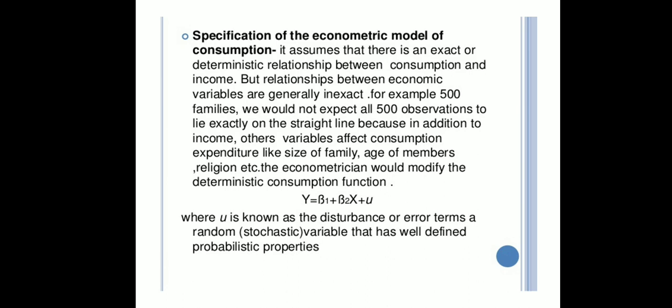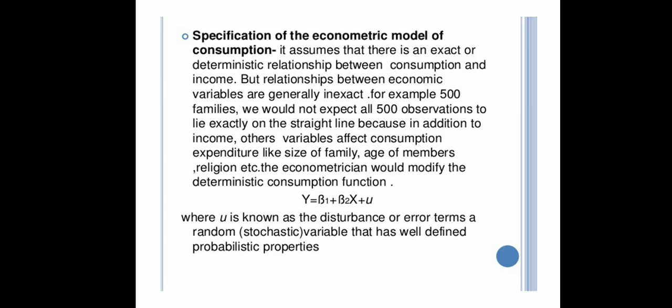For example, with 500 families, you would not expect all the 500 families or observations to lie exactly on the straight line, because in addition to income, other variables affect consumption expenditure. Size may be different, or the age of the members may be different, or region may be different. As the size, age or region differs, the expenditure or consumption also differs. That is why all the points do not lie exactly on the line.